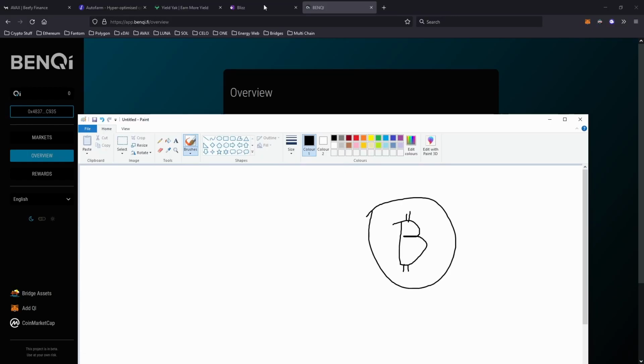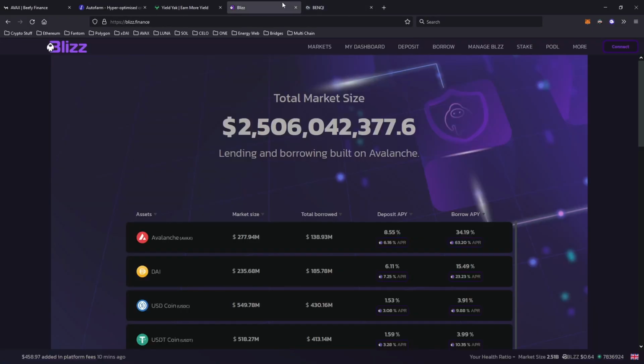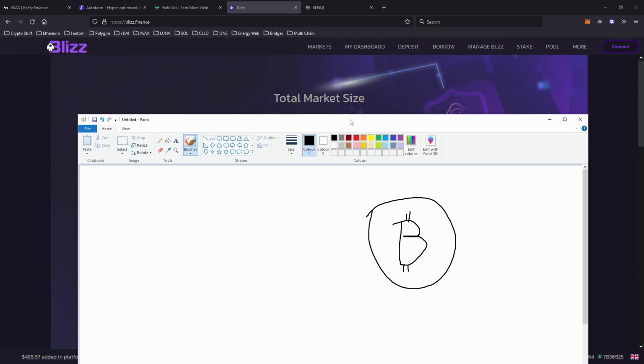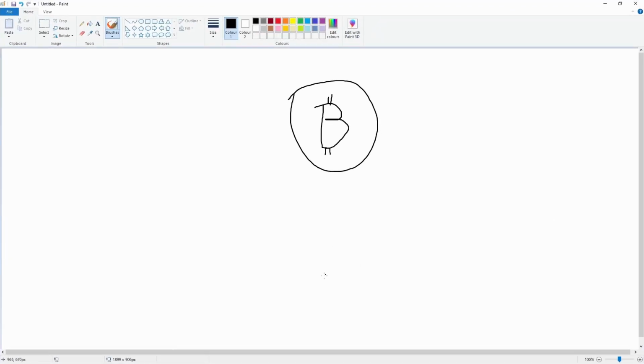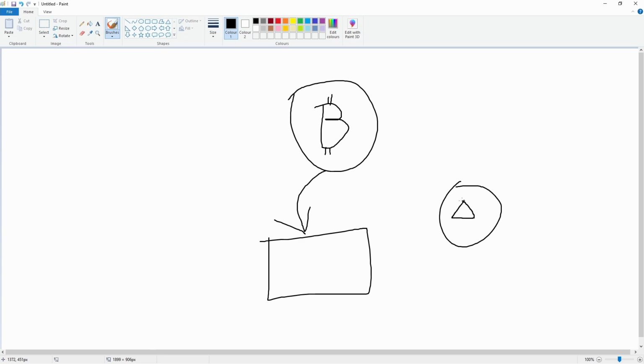Basically, these two are money markets. What that means is you could deposit your Bitcoin onto the platform. You'll be earning interest because other people are going to be depositing other coins as well. Let's say they deposit some Ether. Stay with me, definitely Ether. They deposit some Ether and they decide to borrow some of your Bitcoin. Since they're going to be borrowing some Bitcoin, they're going to be paying some interest, and that interest is going to be going to you.